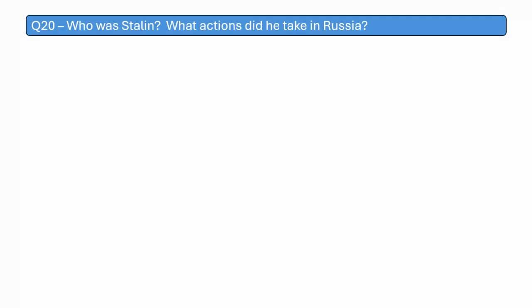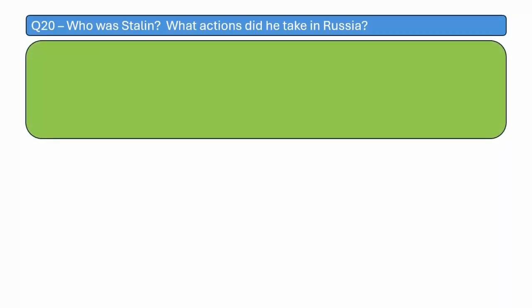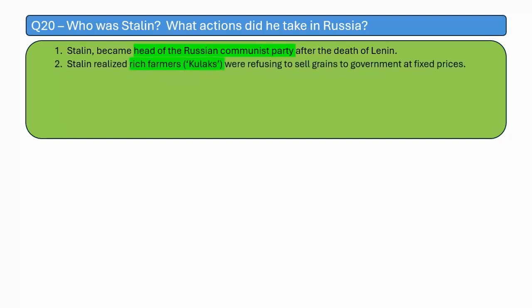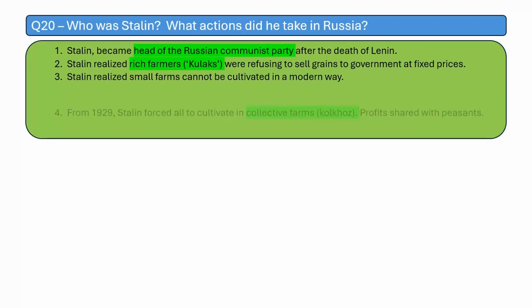Who was Stalin? What actions did he take in Russia? Stalin became head of the Russian Communist Party after the death of Lenin. Stalin realized the rich farmers called kulaks were refusing to sell grains at the government's fixed prices because they wanted prices more than what the government was able to pay them. Stalin realized that these small farms cannot be cultivated in a modern way.